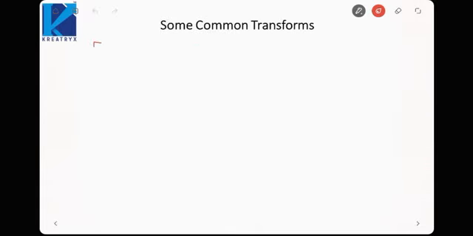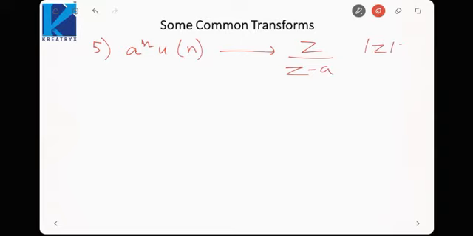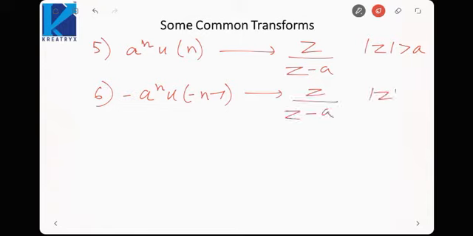Similarly, for a^n u[n], it would be z upon z minus a, and the ROC would be |z| greater than a. And for minus a^n u[-n-1], it would be z upon z minus a, but the ROC would be |z| less than a. So these two signals are the most important for your z transform that you need to remember, because only then will you be able to take the inverse z transform.